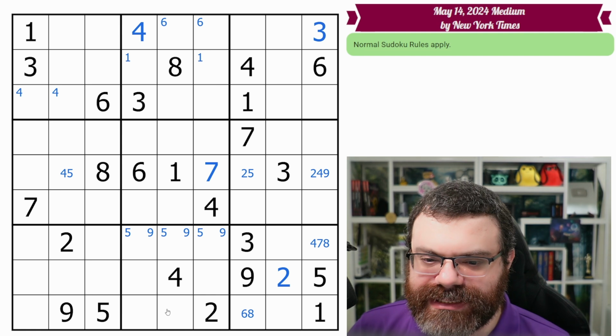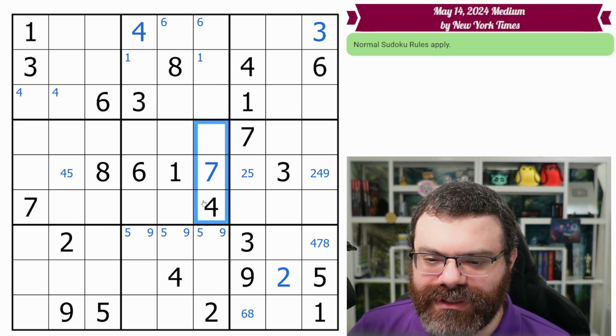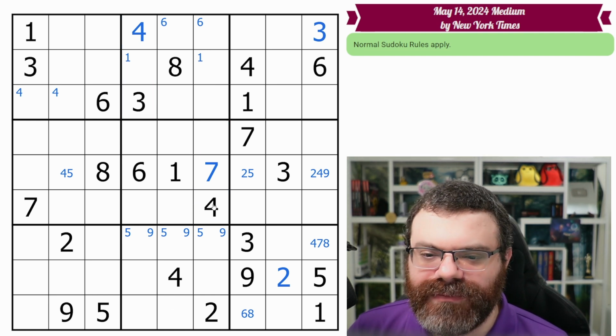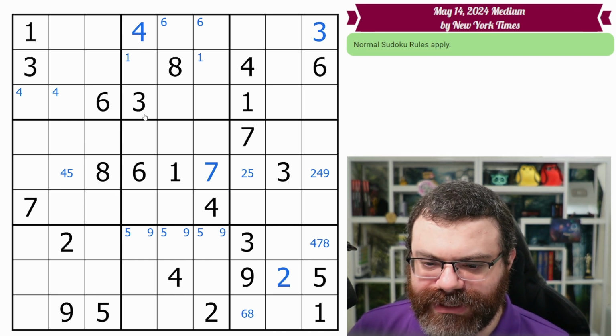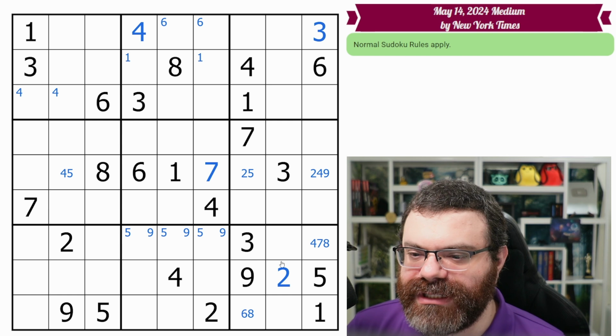So let's keep going with this stack. Are there any filled box columns? There are not. Are there any columns or boxes down to 4 or fewer? There are not. And so I believe that was all the duplicates, right? Yeah, it was. Okay, let's move on to the next stack.